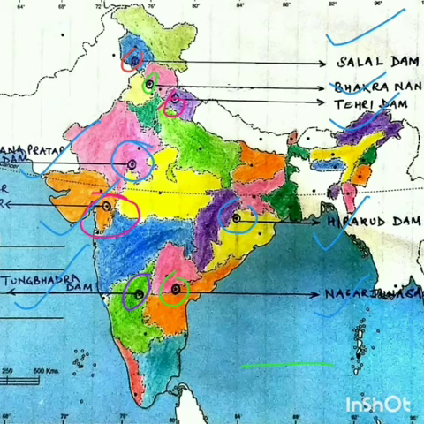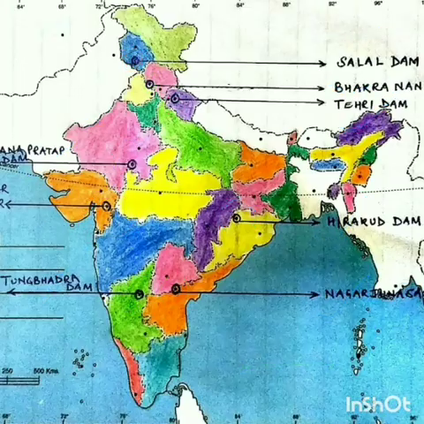So here we complete our map practice. You take a map, political map of India, and practice the location of these dams in the map. All the best to all of you.